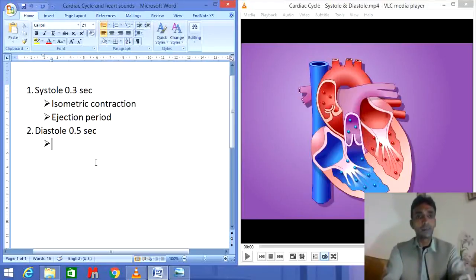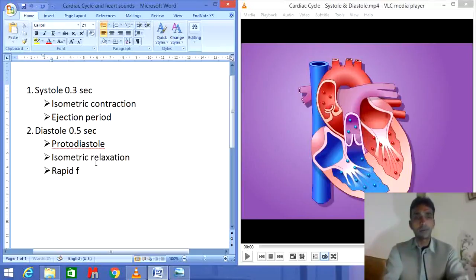The first one is protodiastole. The second one is isometric relaxation. The third one is rapid filling. The fourth one is slow filling, and the fifth one is atrial kick. So we will learn about all these steps.